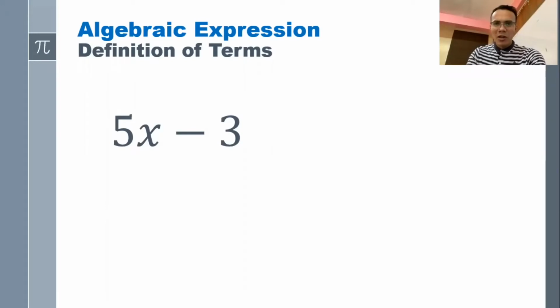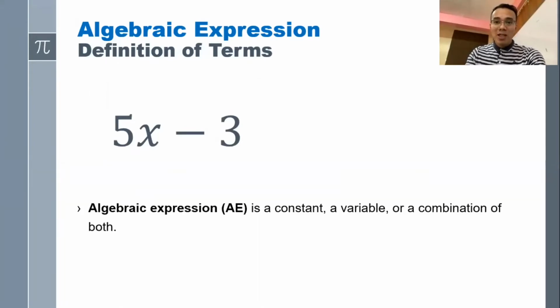Let's have the first part in this video, algebraic expression. Let's get to know some of the terms related to algebraic expression. 5x minus 3 is an example of an algebraic expression. What do you mean by algebraic expression? Algebraic expression, AE, is a constant, a variable, or a combination of both.